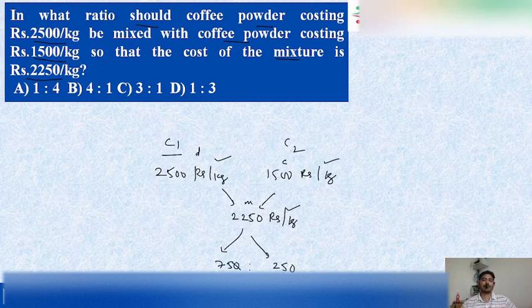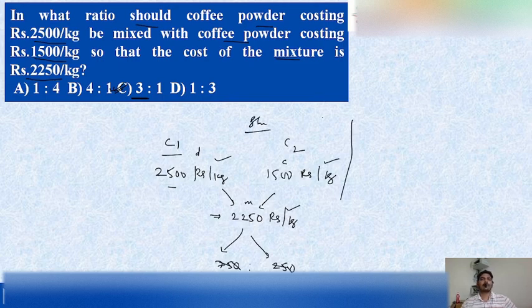If we eliminate the common numbers, the 0s get cancelled, and 25 ones and 25 threes get cancelled. So in what ratio do we need to mix coffee powder 1 and 2 to sell at 2250? We need to mix them in a 3 is to 1 ratio. So the answer for this particular problem is 3 is to 1. This is solving with the shortcut approach.